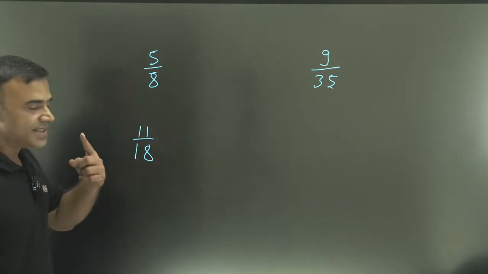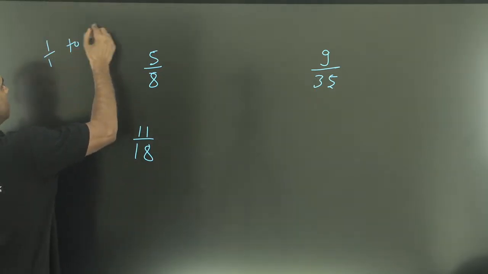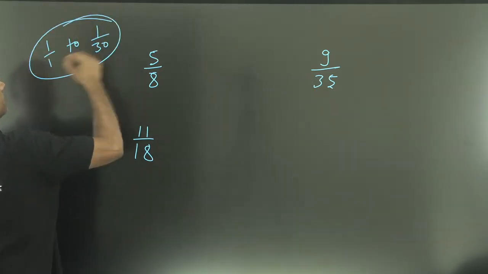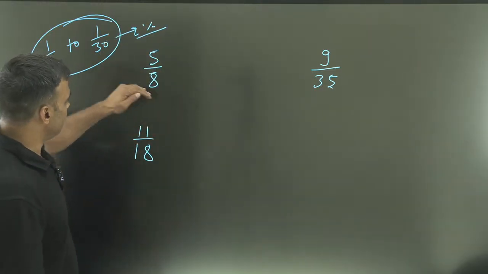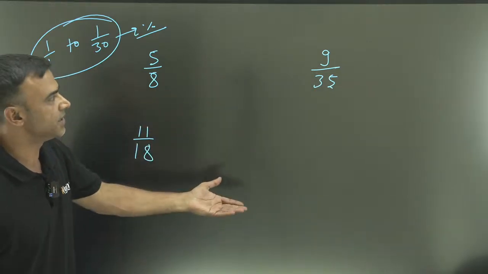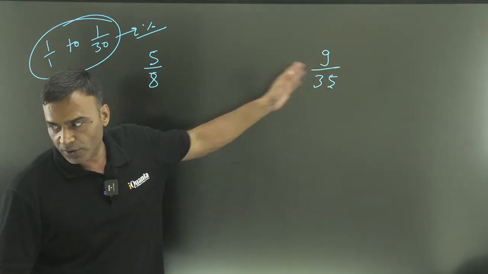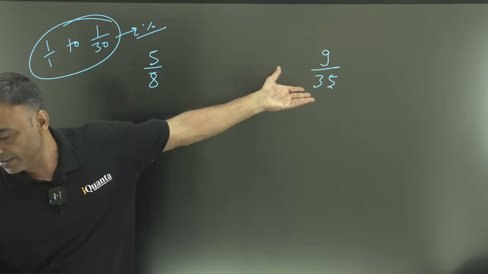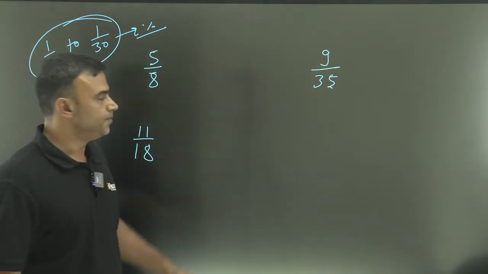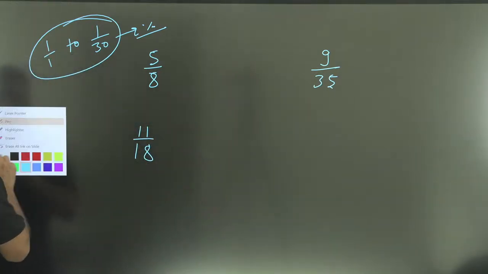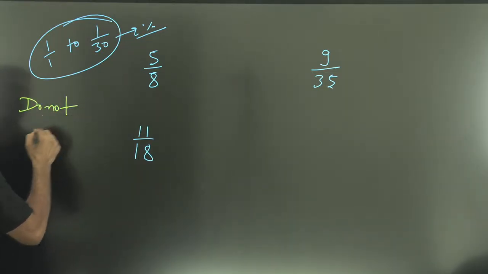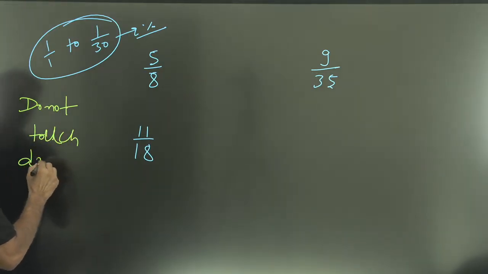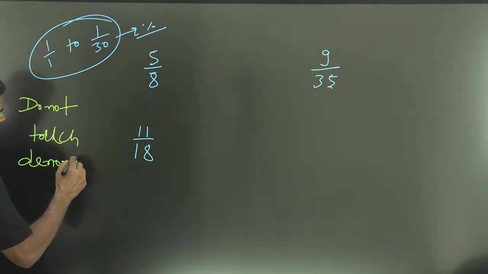One thing is that we remember 1 by 1 to 1 by 30 in percentage conversions. And then there is something like this, where we should know some more methods. The 5 one we have already learned. Now let's take another very beautiful tool. One important part here is: do not touch the denominator.